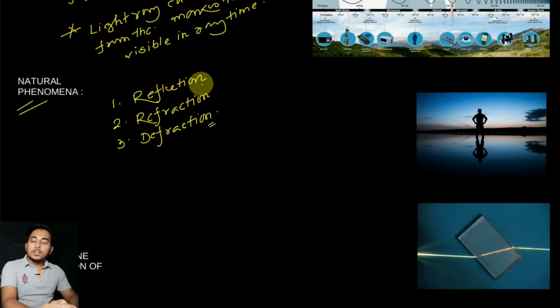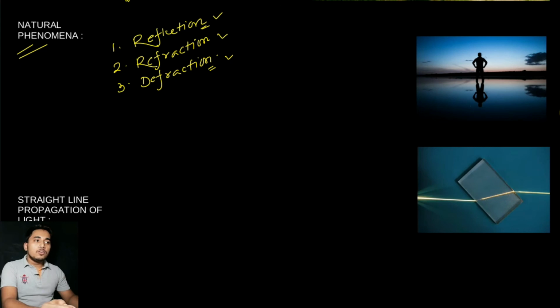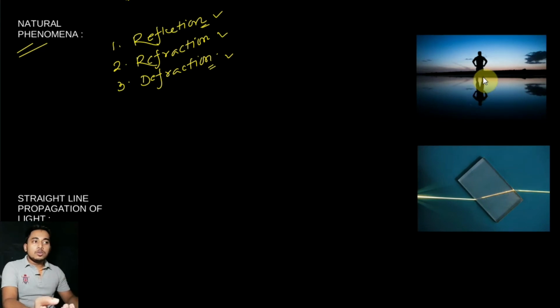You have learned about the reflection of light and its characteristics. So what is reflection? If I ask what is reflection, you will say that light coming from one medium and falling on a highly polished surface like glass or a mirror reflects back into the same medium at the same angle, which is called reflection. So what we see in our physical world, that is reflection. You can see the reflection of your image in lake water, in a pond or in a swimming pool. This phenomenon is called reflection.